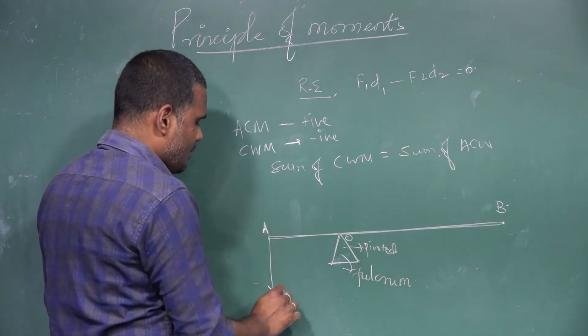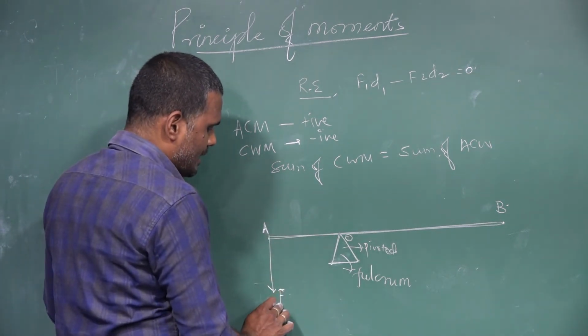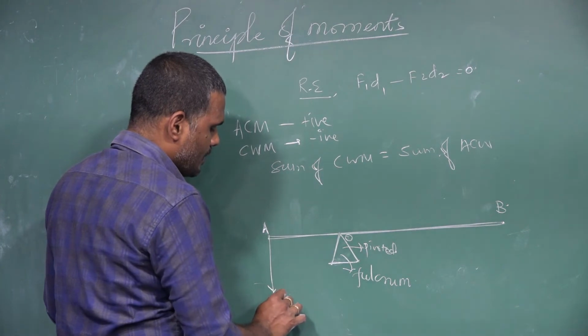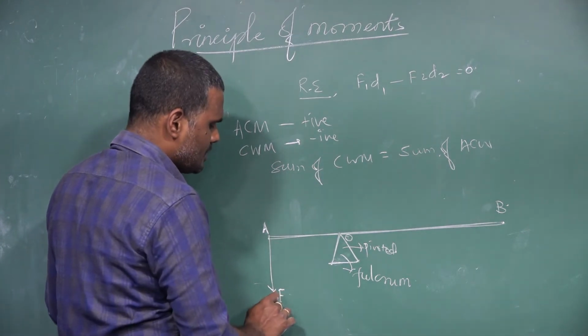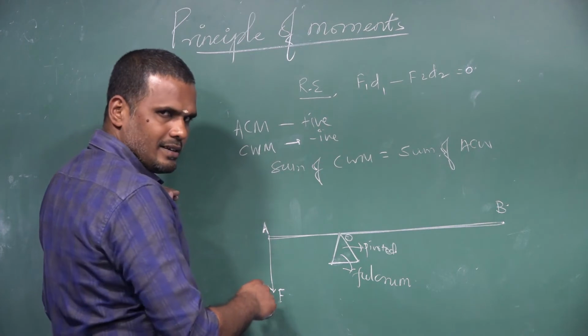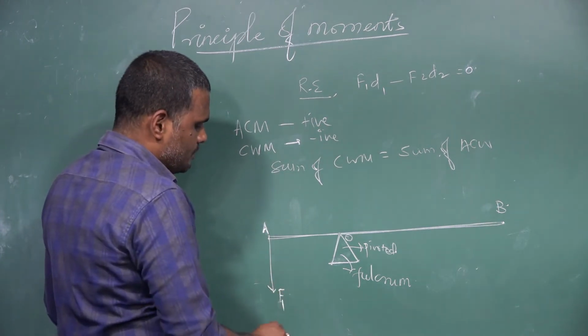At the ends A and B, two forces are acting. I can take them as equal forces or different forces, F1 and F2.